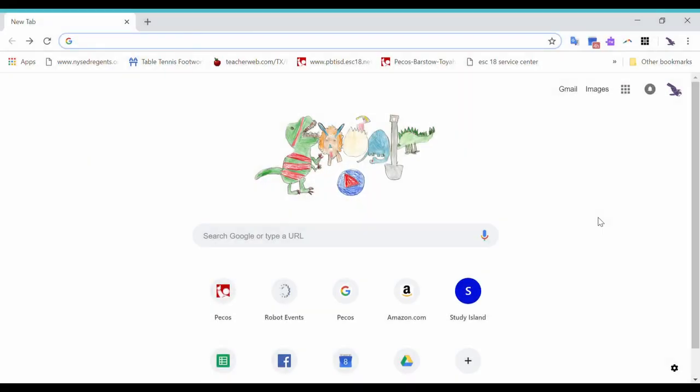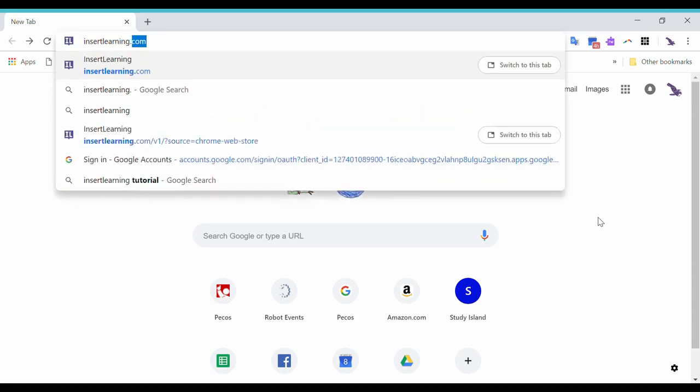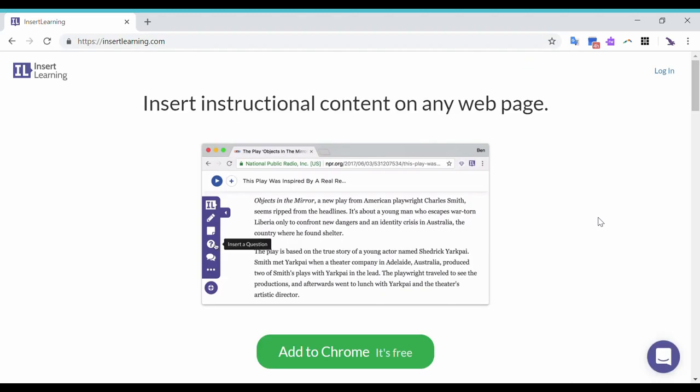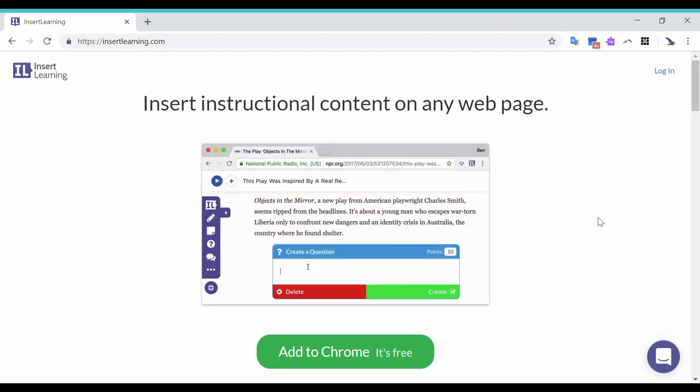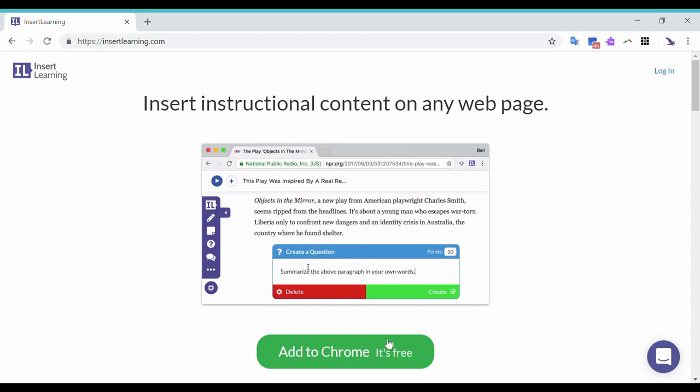So now that we know how that looks from the student side, I'm going to show you how to first log in and then use it for your classes. So the first thing that you need to do is get on Google and type in insertlearning.com. It should take you to this web page. Notice how on the top right it says login. We're not going to touch that yet. What we're going to do is click on the Add to Chrome button.